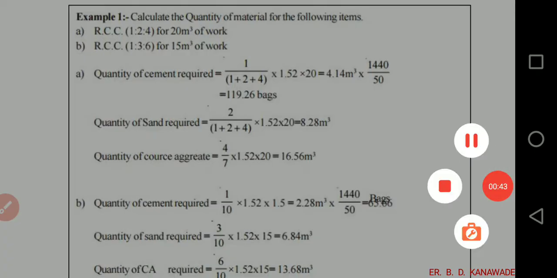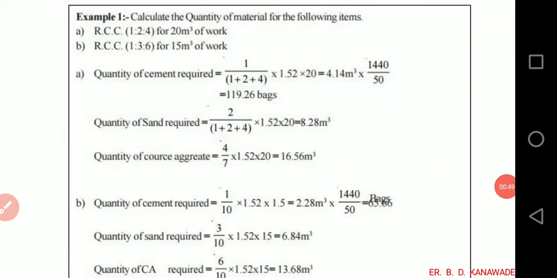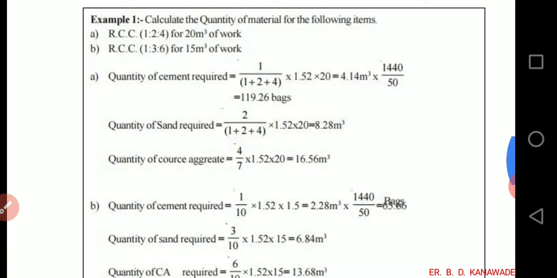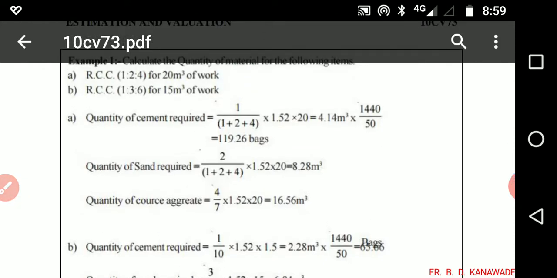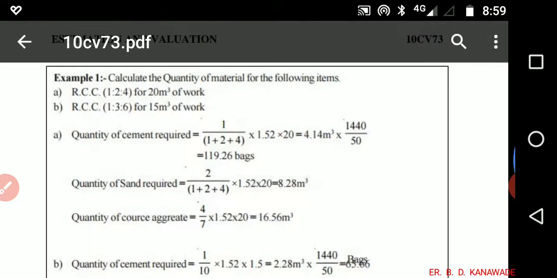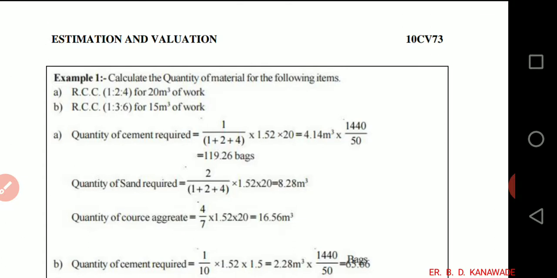Let us say A part. For this A part, we have to calculate the quantity of material. Quantity of cement which is required for this case. Quantity of cement, let us say, we know that 52% of dry volume we have to consider. 52% of dry volume we have to consider in case of reinforced cement concrete.